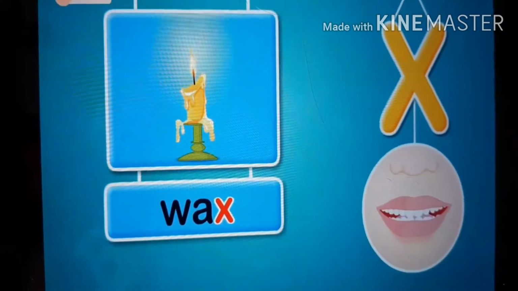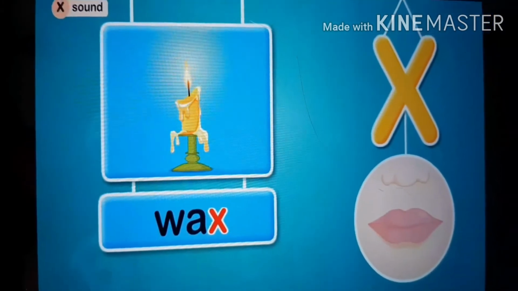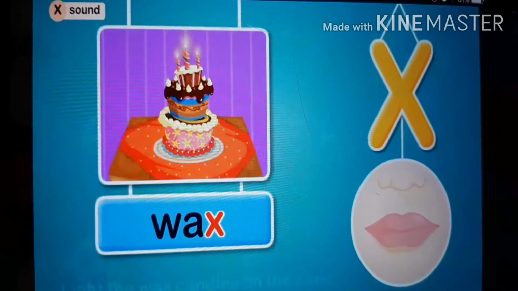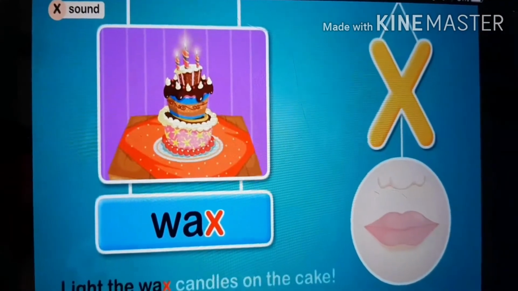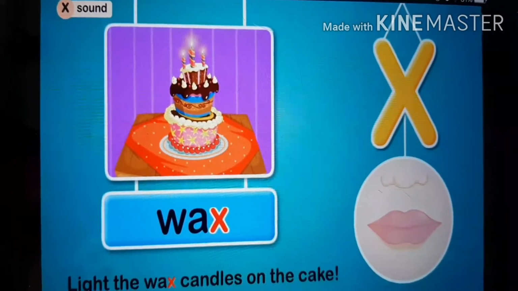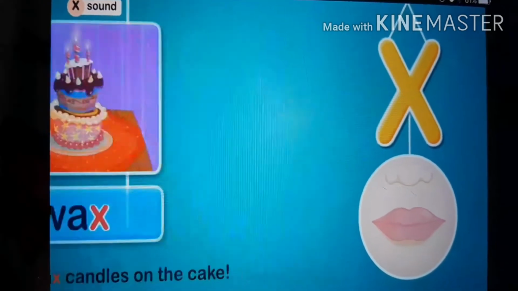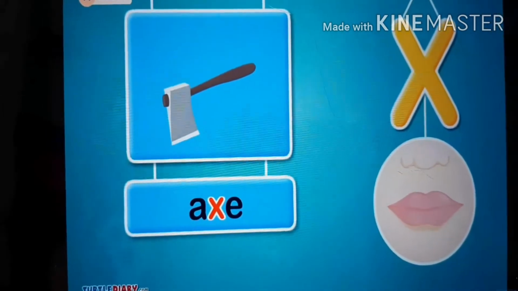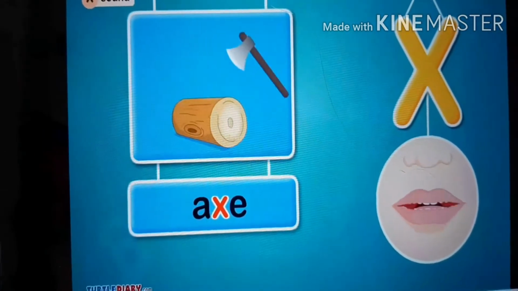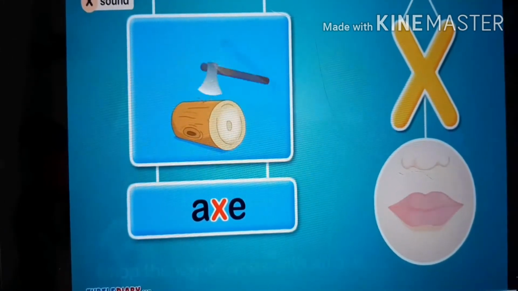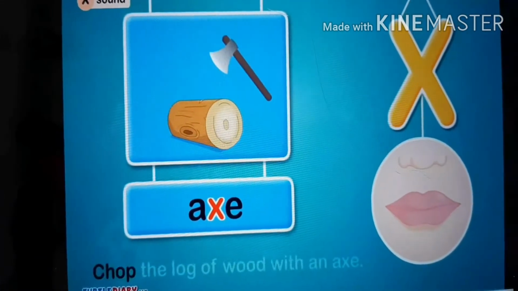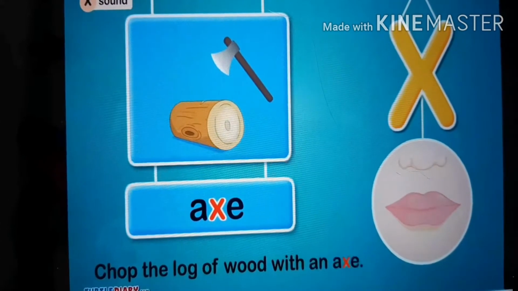X, as in wax. Light the wax candles on the cake. X in axe sounds X. Chop the log of wood with an axe.